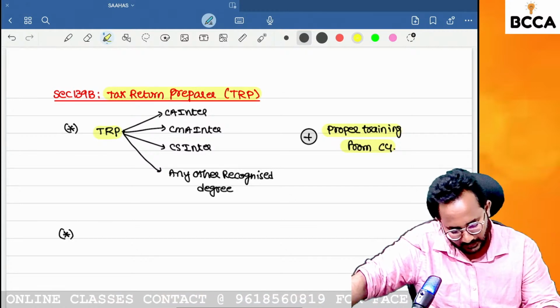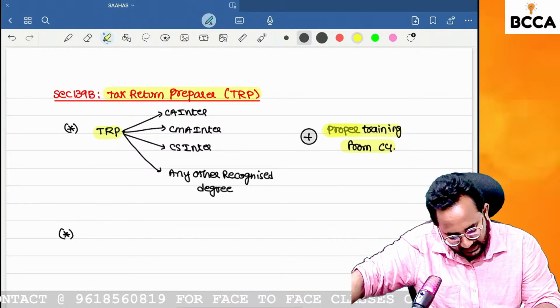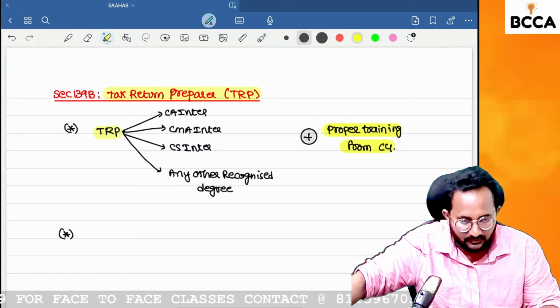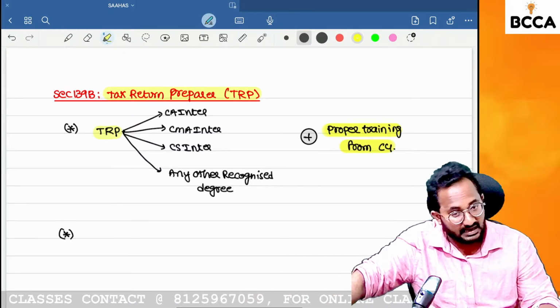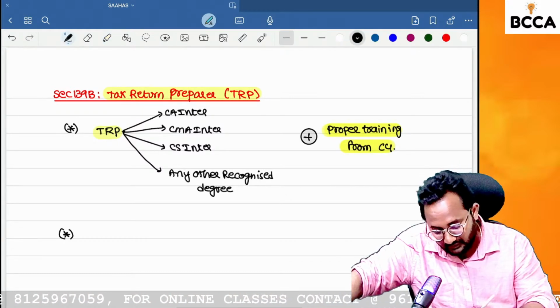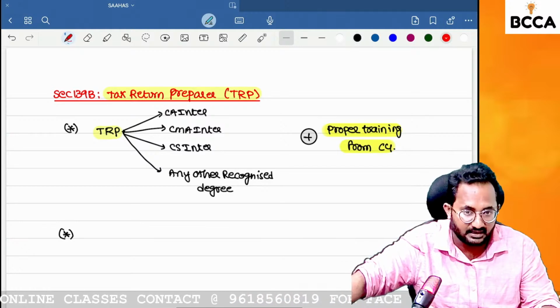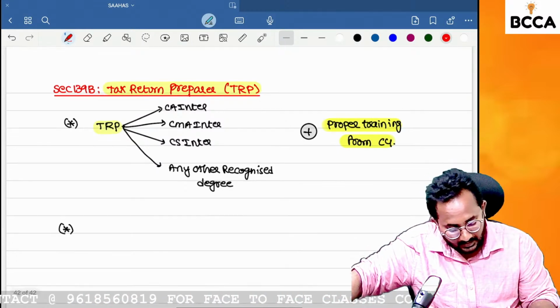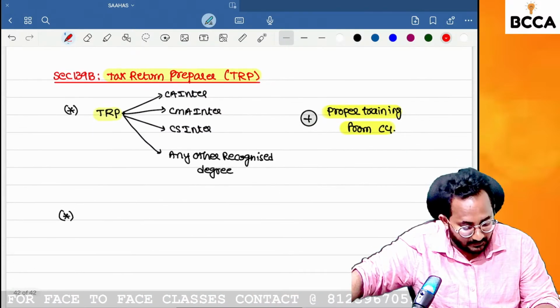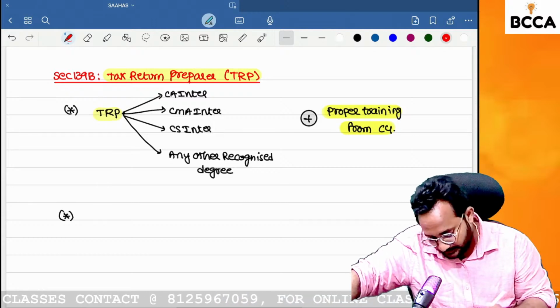Next thing. What is the purpose of getting the training? How to behave with the staff, how to behave with the clients, how to get the money from the clients, how to generate the money. These are all things absorbed from the training sessions only.